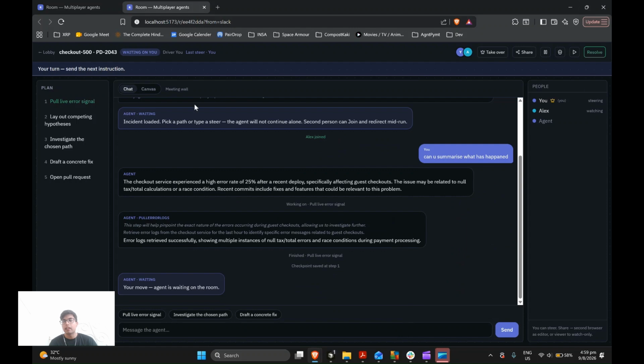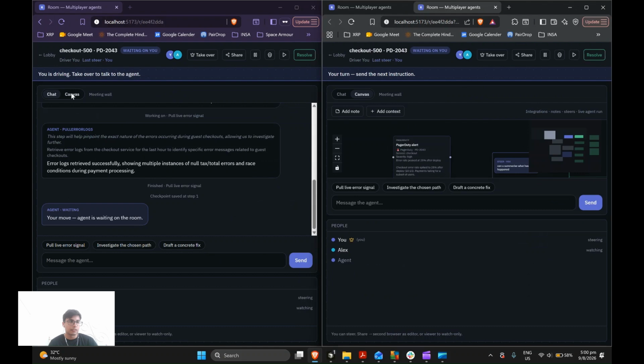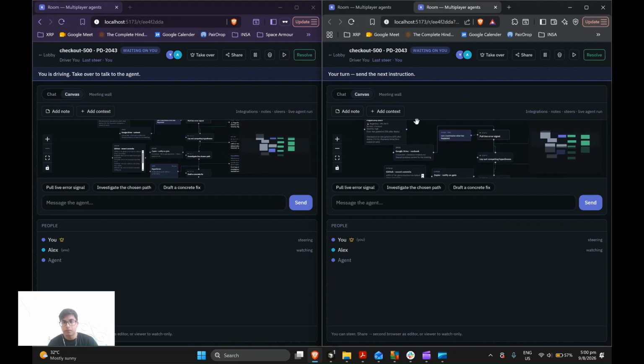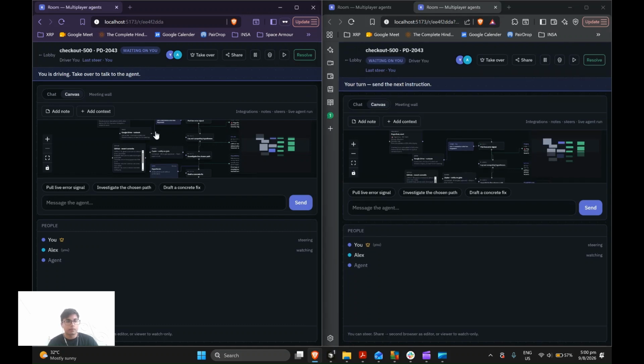And if I were to go to this canvas again, and if I were to go to Alex's page right here, you can see the cursor, right? Right now it's a little unclear. Just zoom out a little. Yeah. So essentially, this is what the canvas is about.